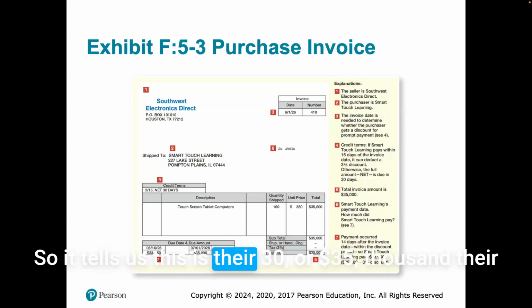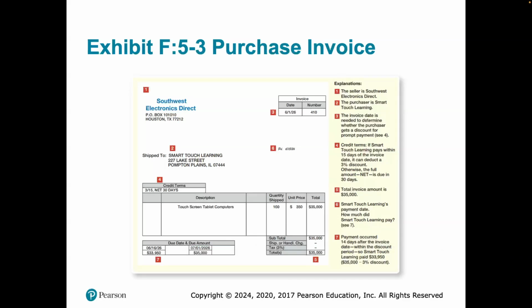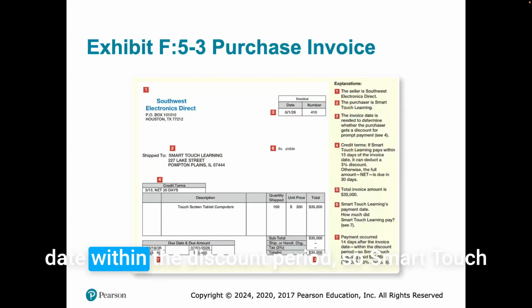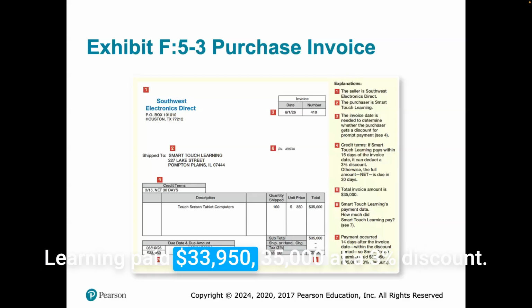Five, total invoice amount is 35,000. So it tells us this is our 35,000 dollars total. And six, Smart Touch Learning's payment date. How much did Smart Touch Learning pay? So they paid on the 15th, which is within the 15-day period, and due date, so we can see that on the 6th they paid. And to just double check within the 15 days, if we look at number 7, it tells us payment occurred 14 days after the invoice date, within the discount period. So Smart Touch Learning paid $33,950, 35,000 at a 3% discount.